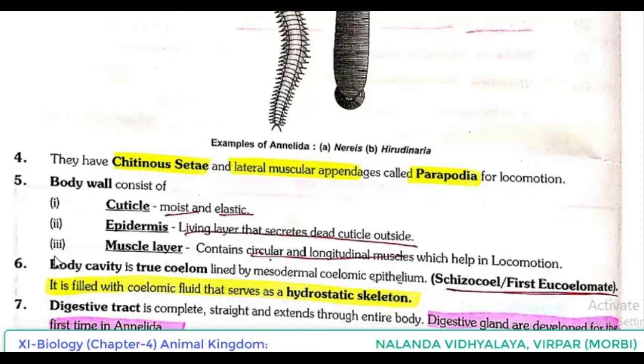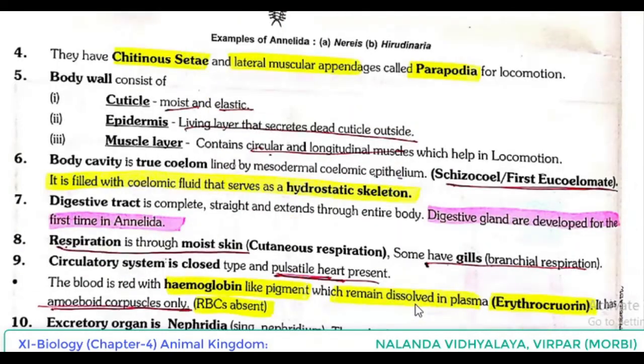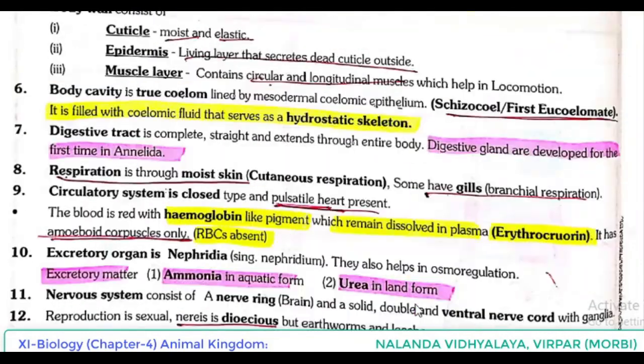Body cavity is the coelom lined by mesodermal coelomic epithelium, that is schizocoel. It is a true coelom, so they are eucoelomate, meaning true coelomate. It is filled with coelomic fluid that serves as a hydrostatic skeleton. As we discussed earlier, it serves as a cushion and protects them from shock.